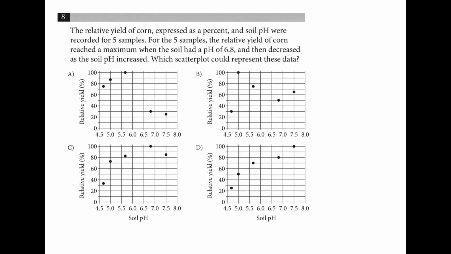Relative yield of corn expressed as a percent and soil pH were recorded for 5 samples. And for the 5 samples, the relative yield of corn reached a maximum when the soil had 6.8. So soil of 6.8 looks like this. The only one that is a maximum is C.